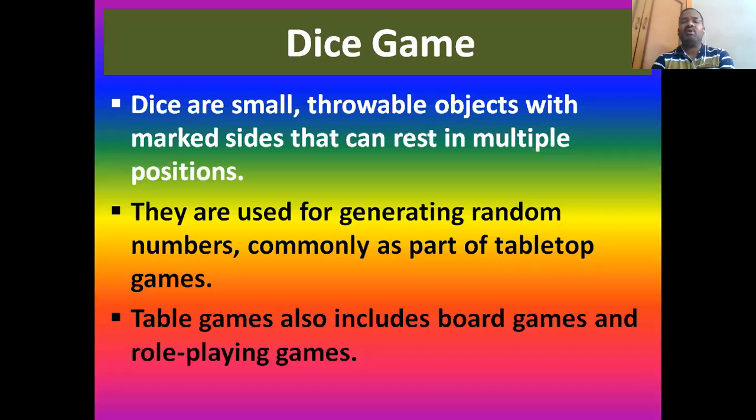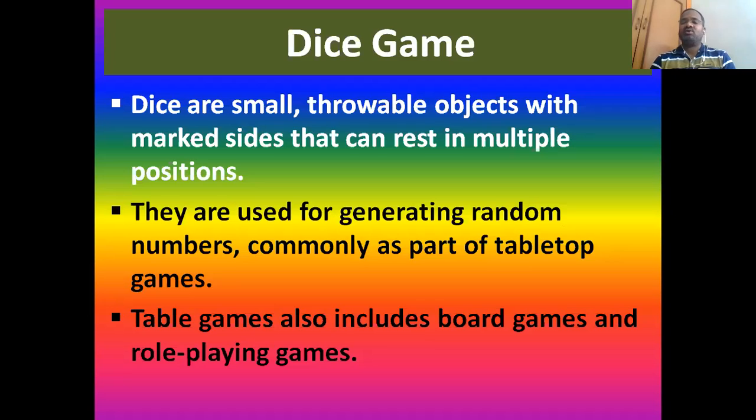A dice is a throwable object with marked sides. It will have 6 sides, marked sides that can rest in multiple positions. When you throw a die, it may take any position, isn't it? But what can be counted in the playing of a dice game? It will have 6 faces.